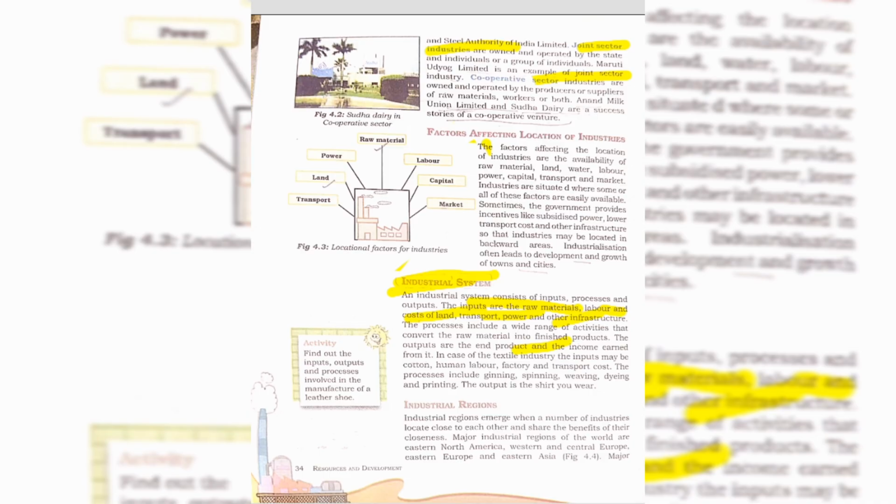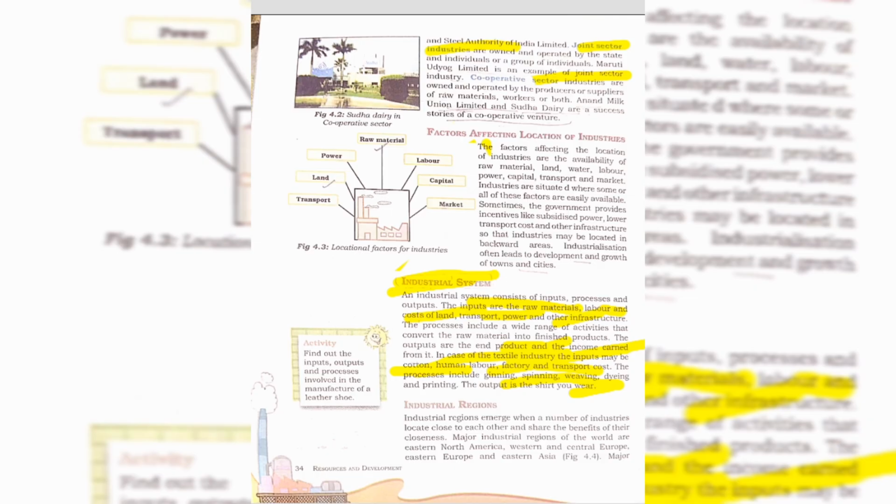For example, if you are in the textile industry, then cotton, human labor, factory and transport cost are the input, and the process includes ginning, spinning, weaving, dyeing, and printing, and the output is clothing. This is the common example by which you can understand the industrial system.